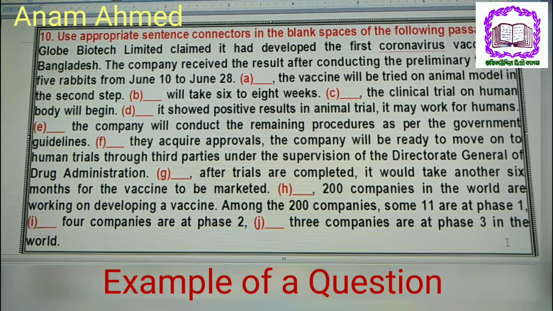After trials are completed, it would take another 6 months for the vaccine to be marketed. 200 companies in the world are working on developing a vaccine. Among the 200 companies, some 11 are at phase 1, 4 companies are at phase 2, 3 companies are at phase 3 in the world.